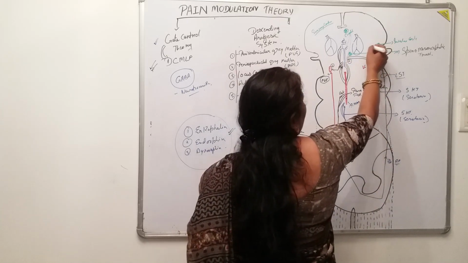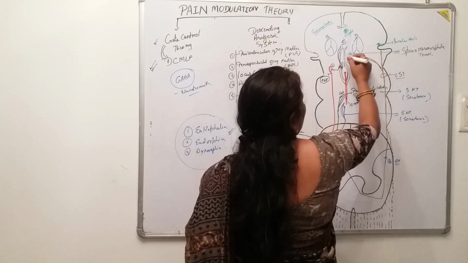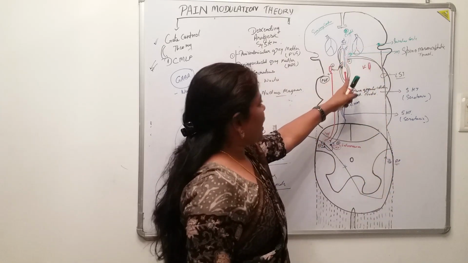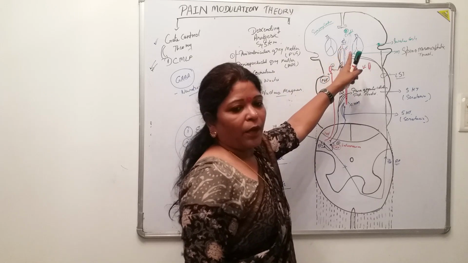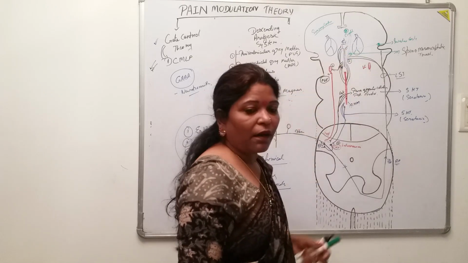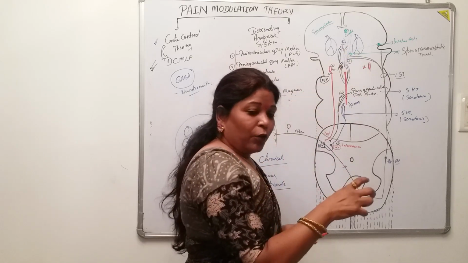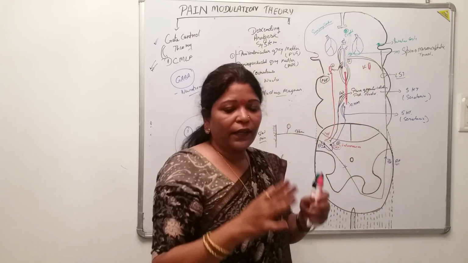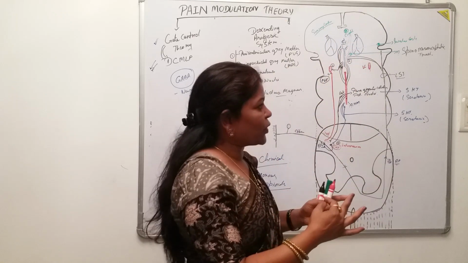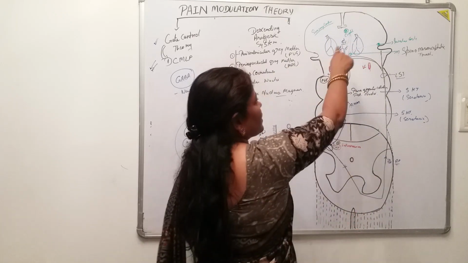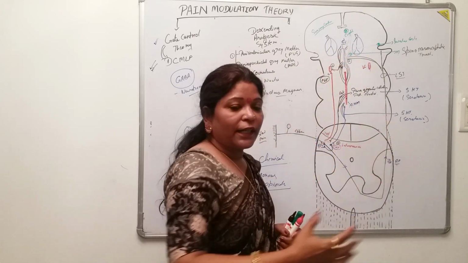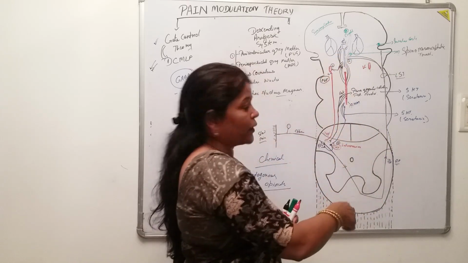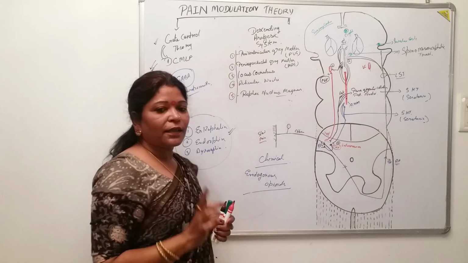From all these areas, the stimuli are coming towards the periaqueductal gray matter and the periventricular gray matter. That means these gray matter areas are stimulated. They are getting information from these areas. Now you have to fire. You have to generate the action potential. Okay. So these are the areas from where they are getting information about the pain, and then they are doing the work via this descending analgesic system.